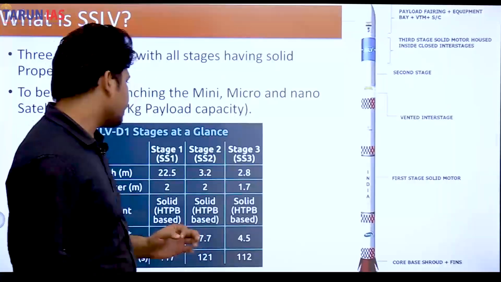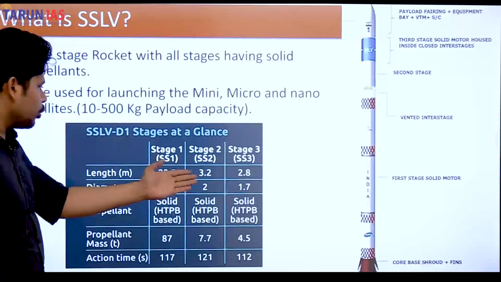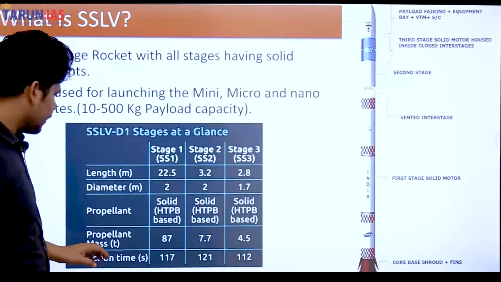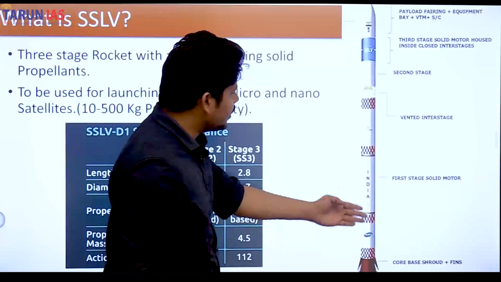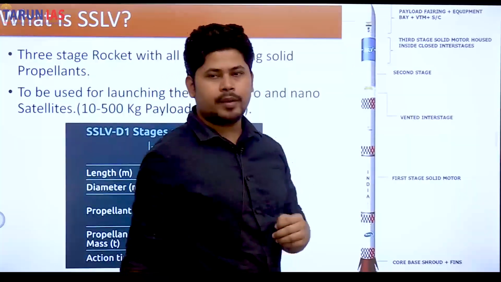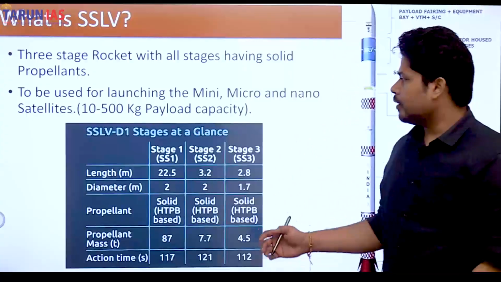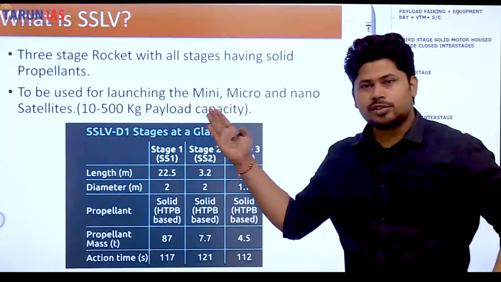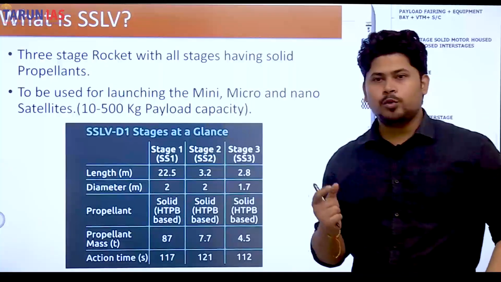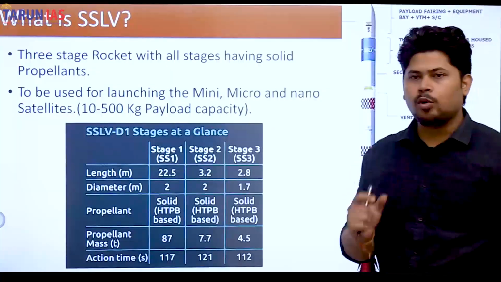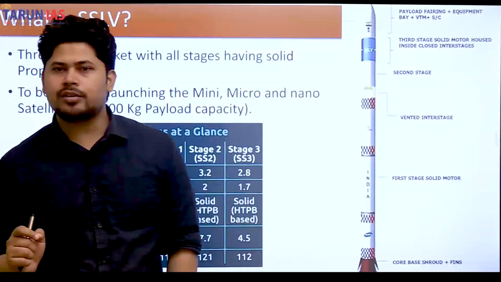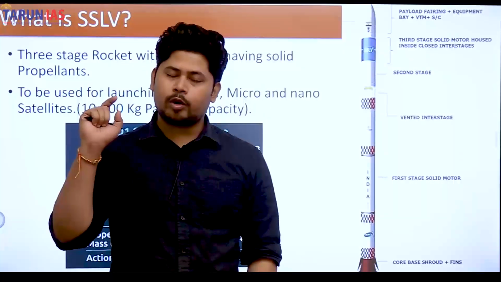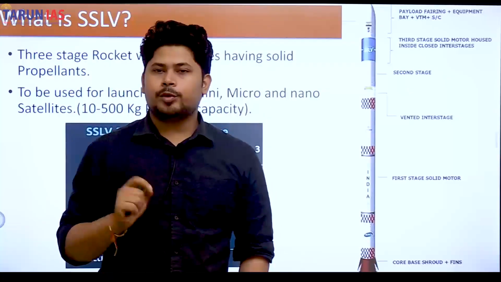Solid propellant, okay. Diameter 2 meter, 1.7 meter, that is not important. All the 3 stages are solid propellant based. It is a 3-stage rocket. It will be used to carry micro, mini and nano payloads. I have explained this in great detail in one of my lectures that I took on August 20, 2021. You should go through that.